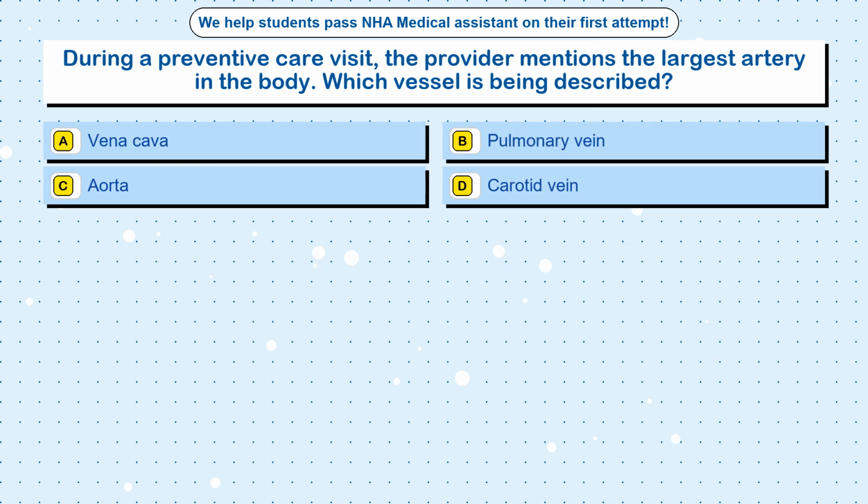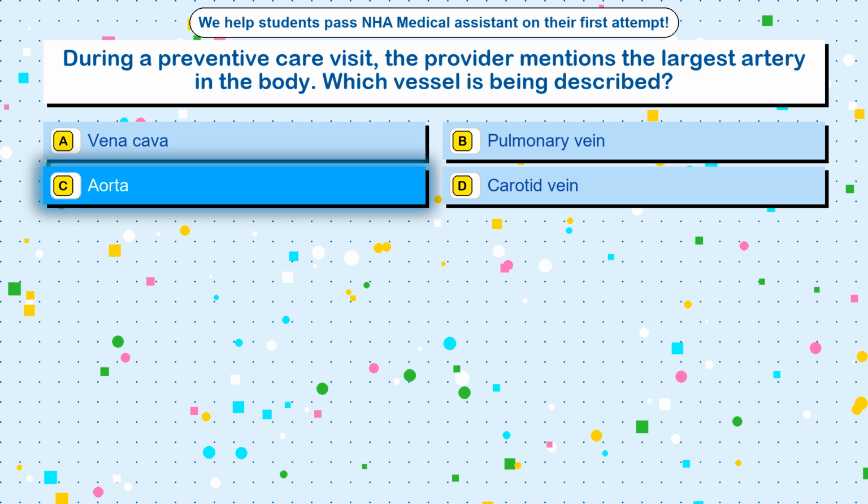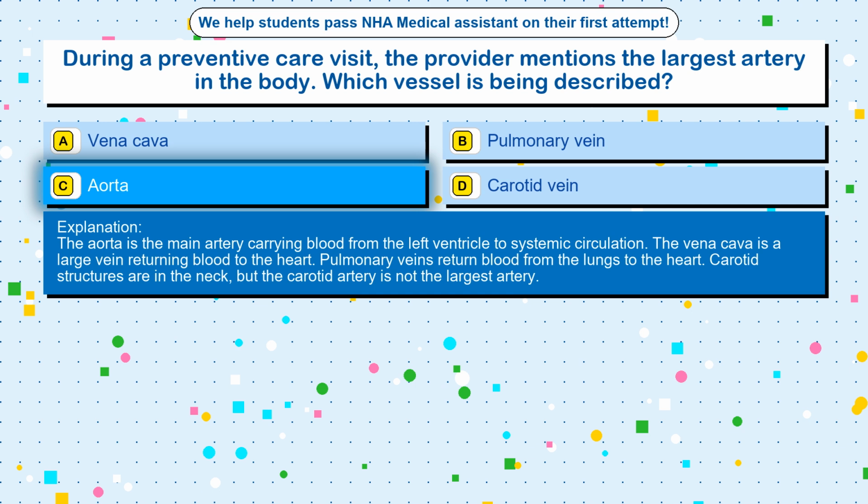Question 78. During a preventive care visit, the provider mentions the largest artery in the body. Which vessel is being described? Option A. Vena cava. Option B. Pulmonary vein. Option C. Aorta. Option D. Carotid vein. The correct answer is option C. Aorta. The aorta is the main artery carrying blood from the left ventricle to systemic circulation.